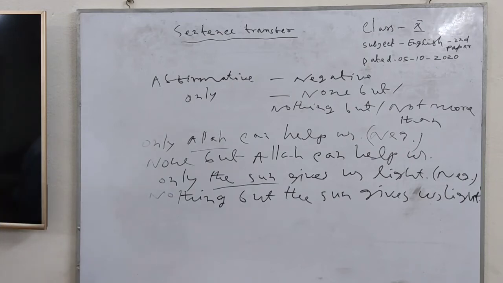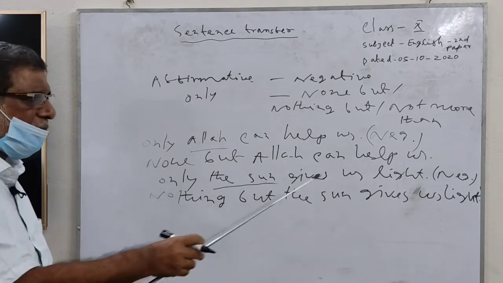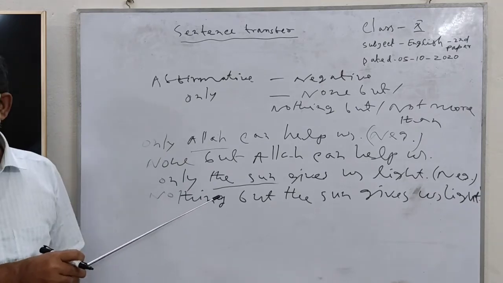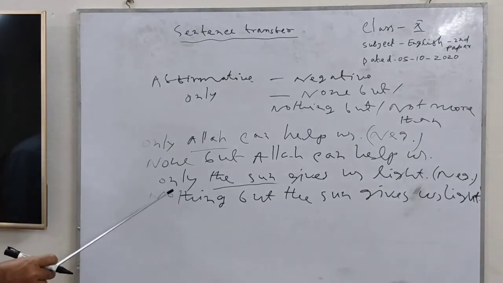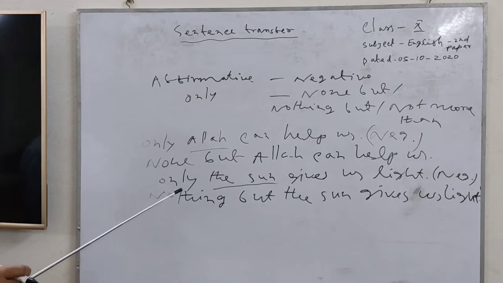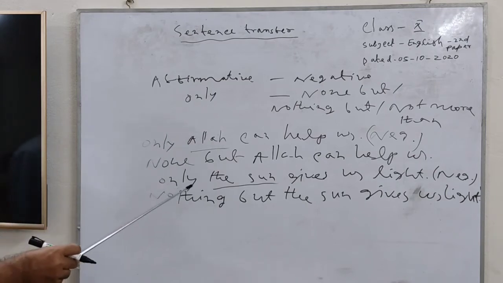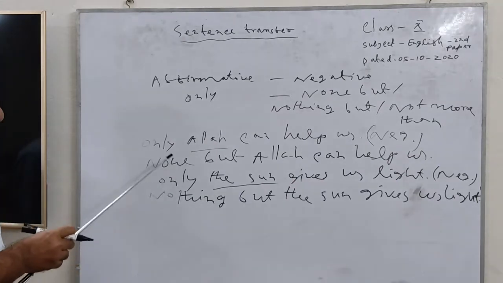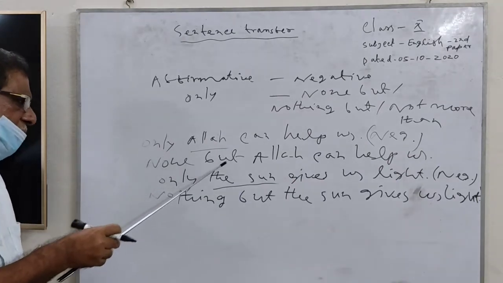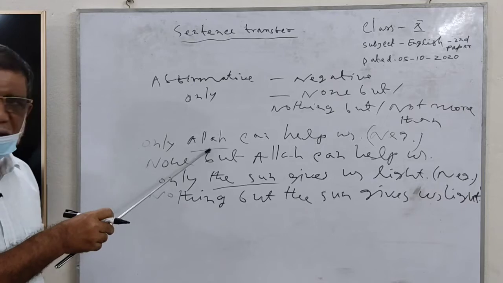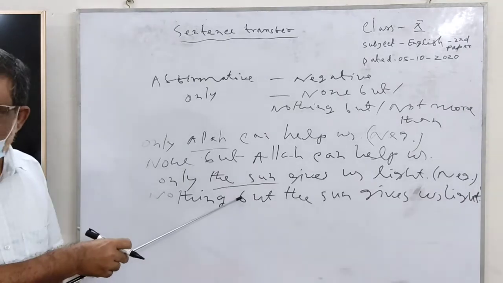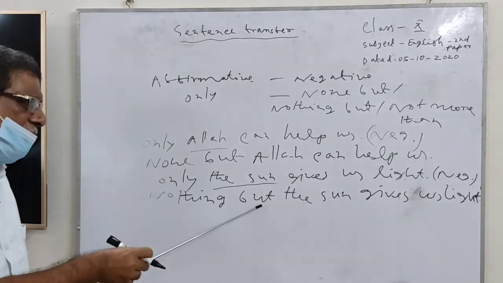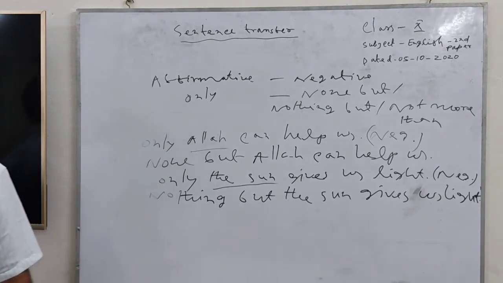Now you can see here only the sun gives us light. This is an affirmative sentence. How can we change it to a negative sentence? We can use here nothing but, not none but, because this is a thing, not a person. Now for this we can use here nothing but the sun gives us light.